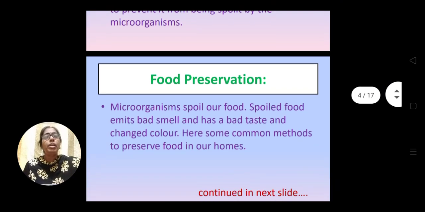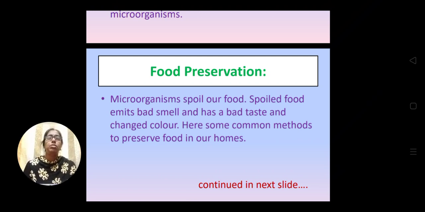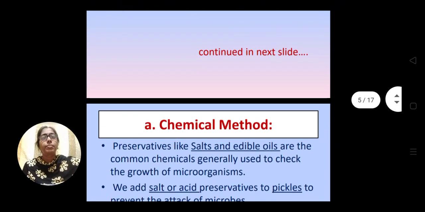Now here we will discuss some of the methods of food preservation. I have already told you why food preservation is required. It is required to protect the food from microorganisms, so that the food will not get spoiled. Now we will discuss some of the common methods that are used to preserve food in our homes.